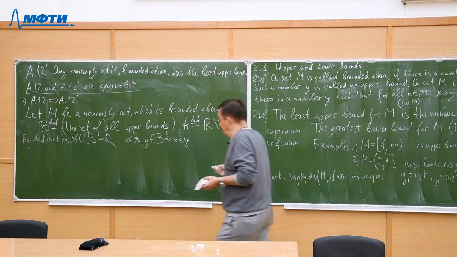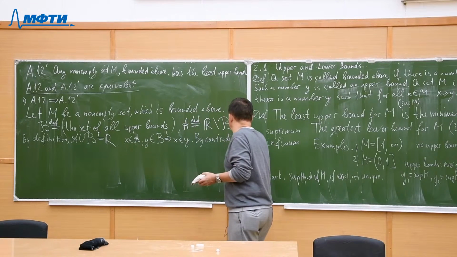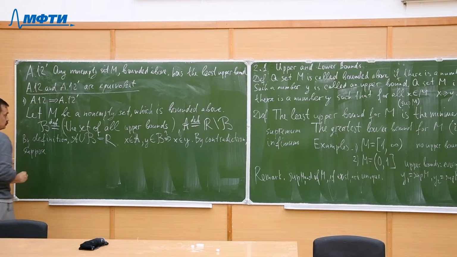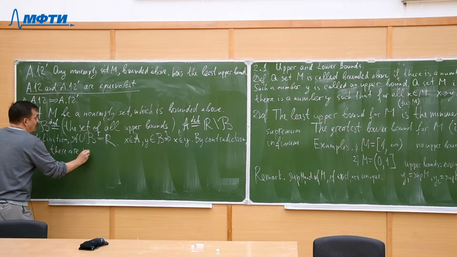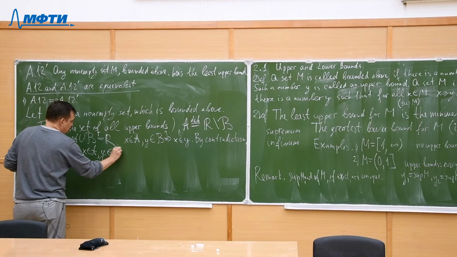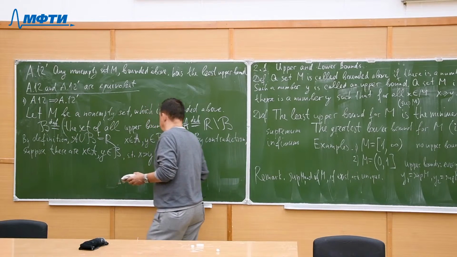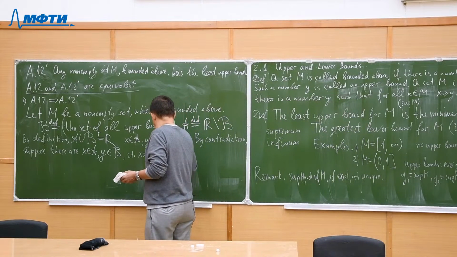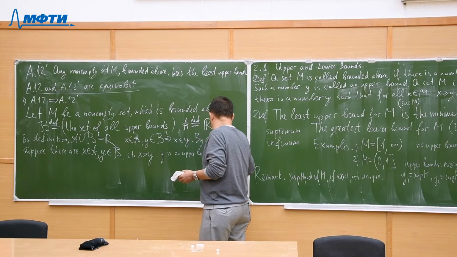Okay, we'll prove by contradiction. Suppose there are x in the set A and y in the set B such that the opposite inequality is true: x greater than y. So y is an upper bound for M.